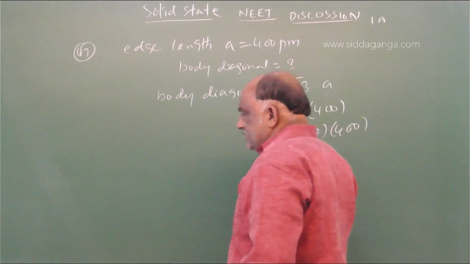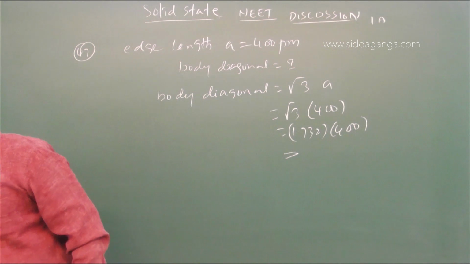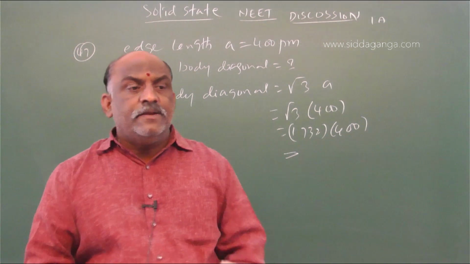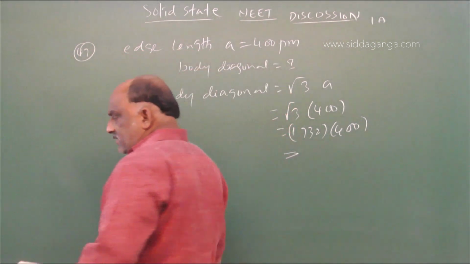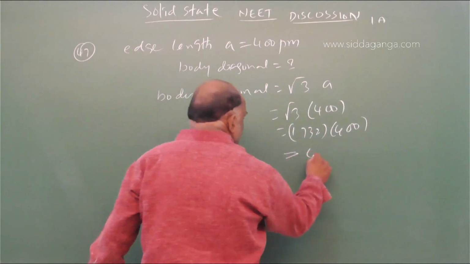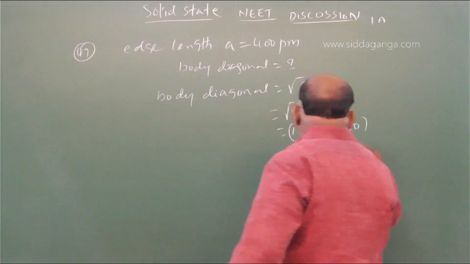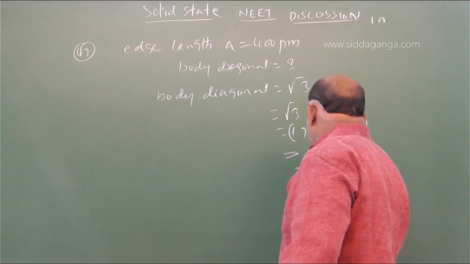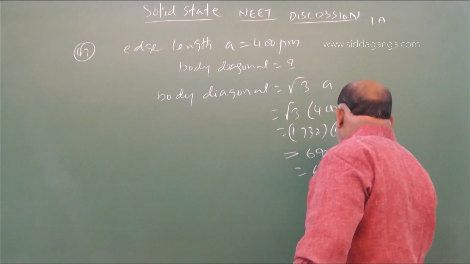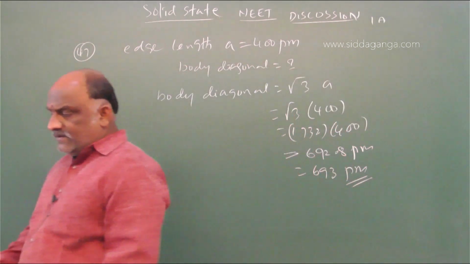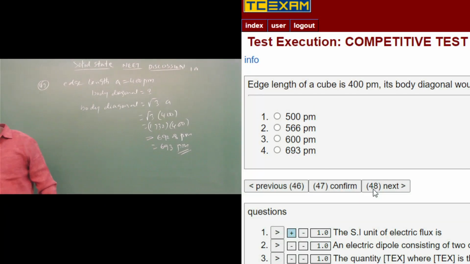On simplification of that, you will get 693 picometers. Actually, the value is 692.8 picometers, but rounded it is 693 picometers. So 693 picometers is the right answer for question number 47.